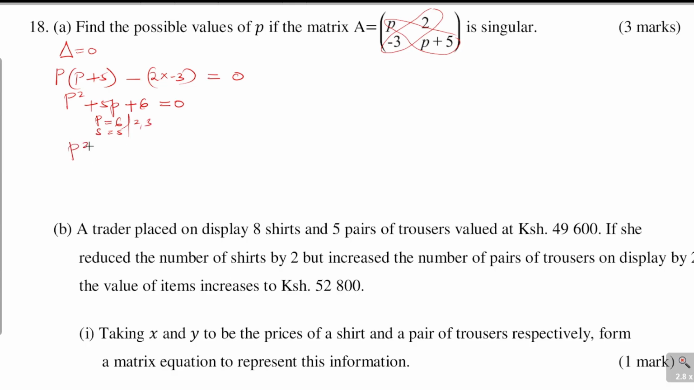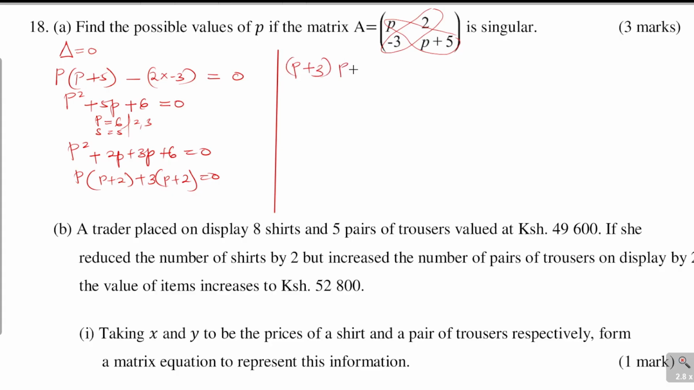So now I use factorization: p squared plus 2p plus 3p, I'm using these products, is 5p, plus 6 is equivalent to 0. So factorize these, you get (p plus 2)(p plus 3), then you have p plus 3 times p plus 2 is equal to 0.